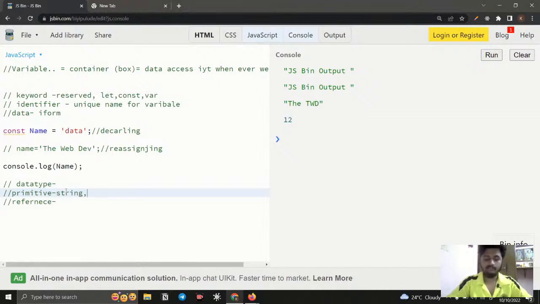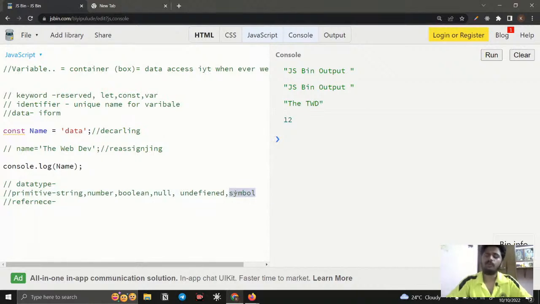Let's see what they are. We have string, number, boolean, null, and undefined, something like this. You say 6, so why did I type only 5, right? The other one is called symbol, but we don't use it in our production.